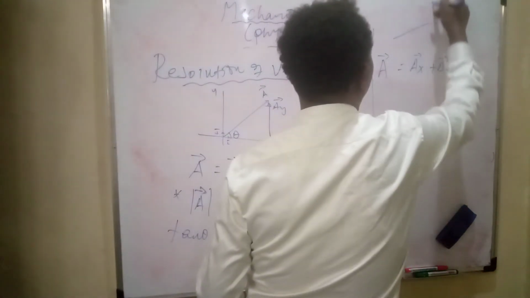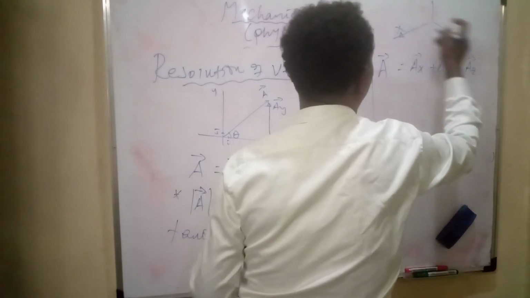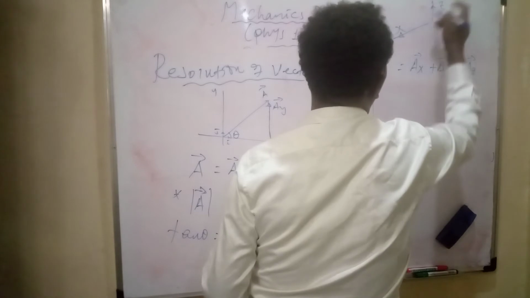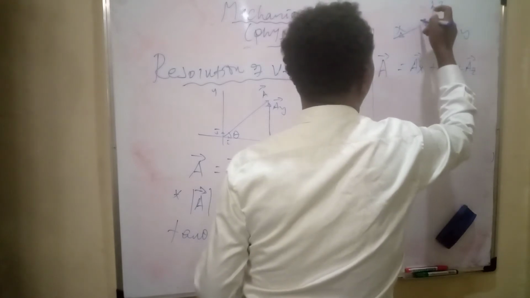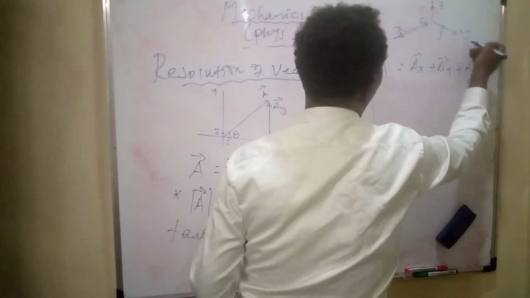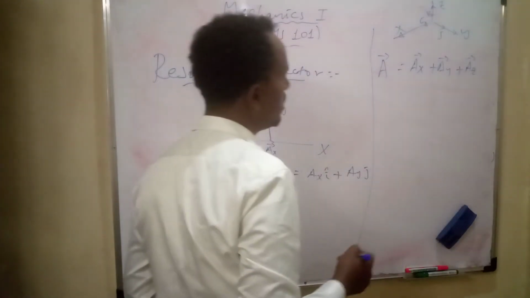Let's say this is the x-axis, this is the y-axis, and this is the z-axis. The unit vector along the x-axis is i, along the y direction is j, along the z direction is k.